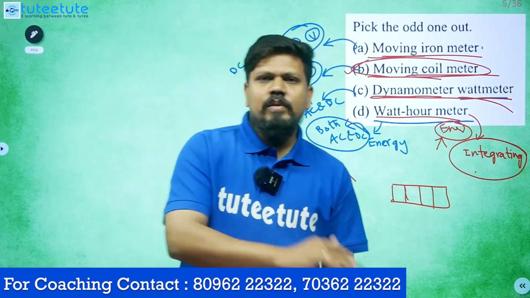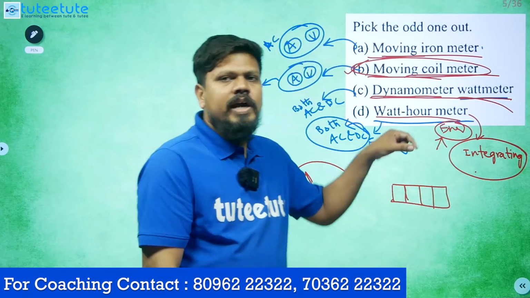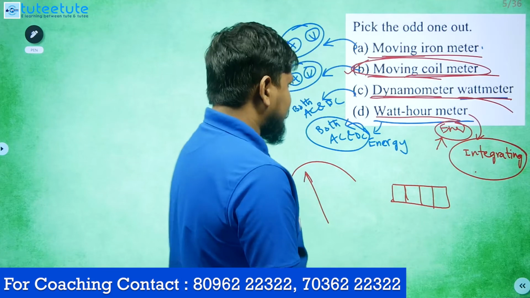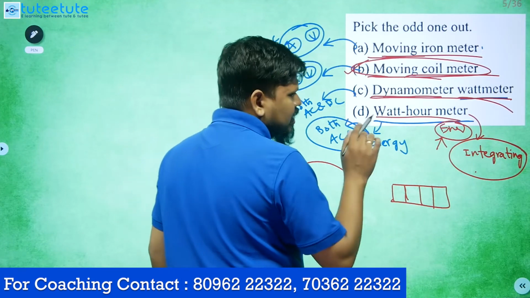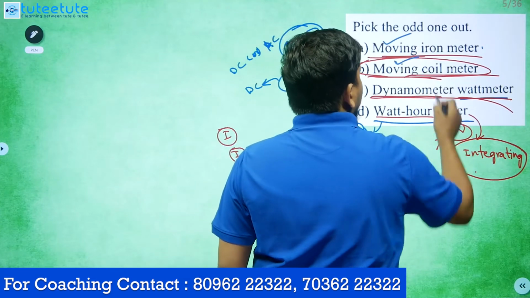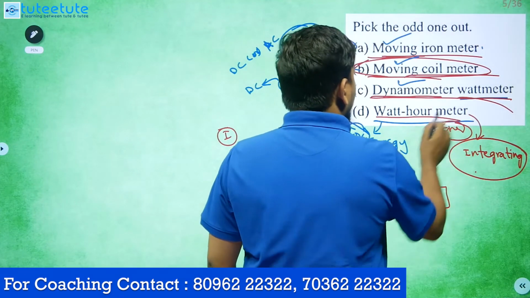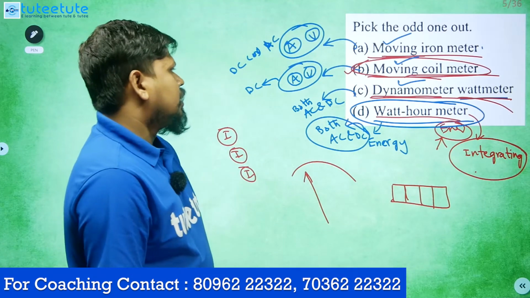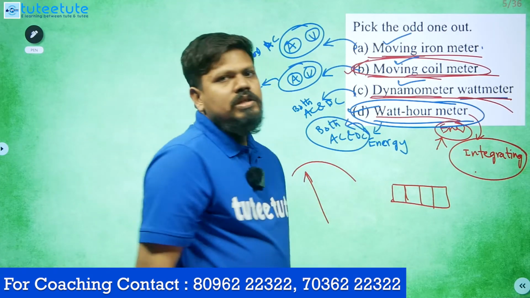Okay, next month, for example 20 revolutions, means it will be added to the previous value. That is nothing but integrating type. Generally they used to ask based on the type of instrument only. So this is indicating type, this is indicating type, this is indicating type, and this is nothing but integrating type. So option D.